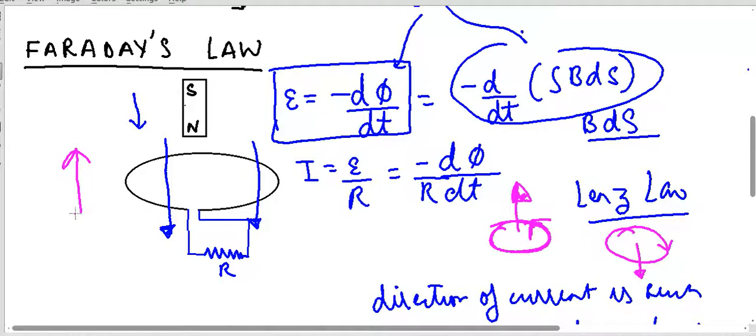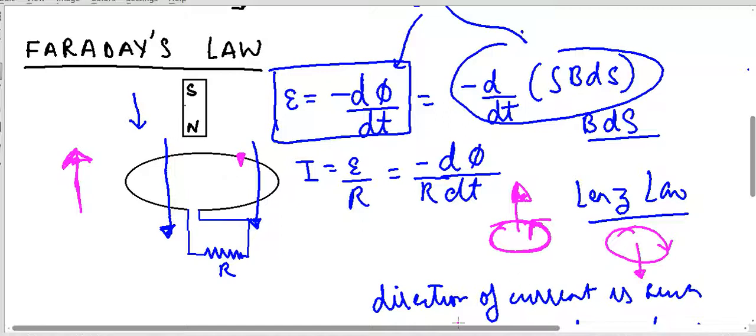By producing magnetic lines of force going in upward direction. And how can I produce magnetic lines going upward? By carrying current so that the current is moving in an anti-clockwise direction.